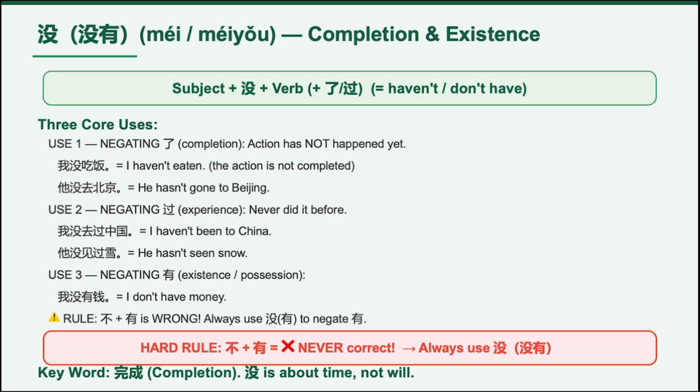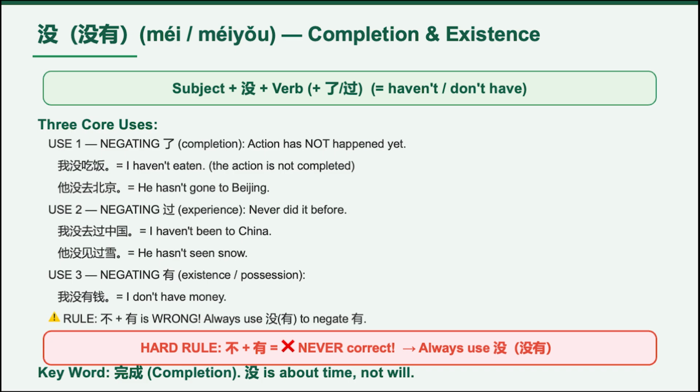Mei is completely different. Mei focuses on whether something happened, whether something finished, or whether something exists. The basic pattern is subject plus mei plus verb. For example, 我没吃饭. I haven't eaten. The action is not completed yet. Another example, 我没去过中国. I've never been to China. Notice the word 过. Very important. Whenever you see 过, you almost always use mei.